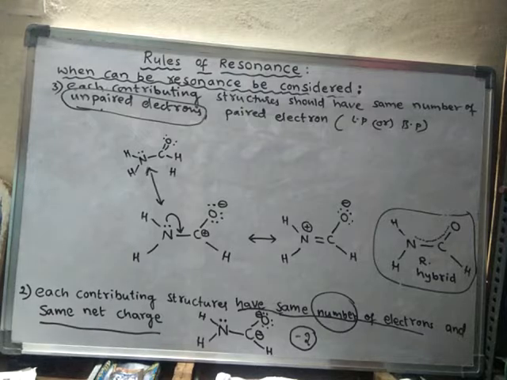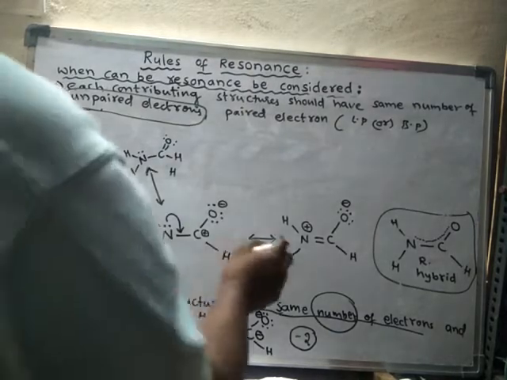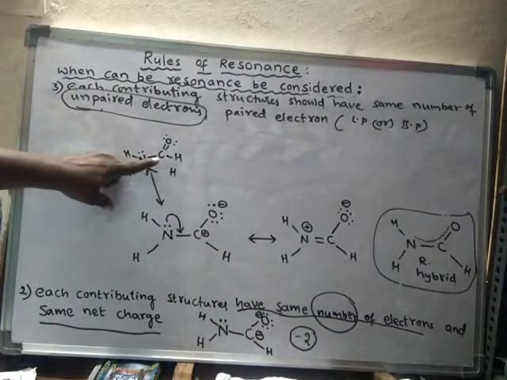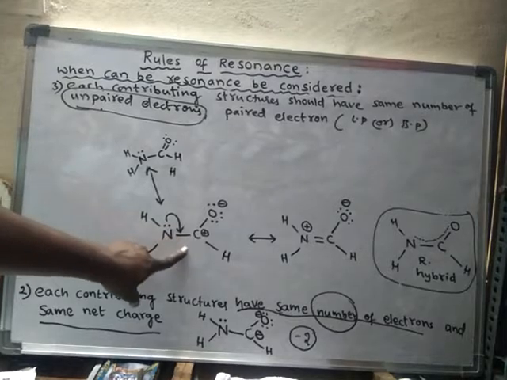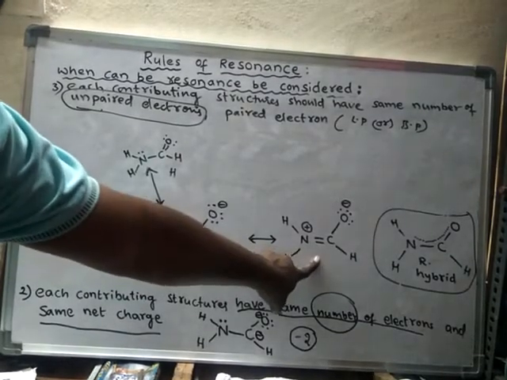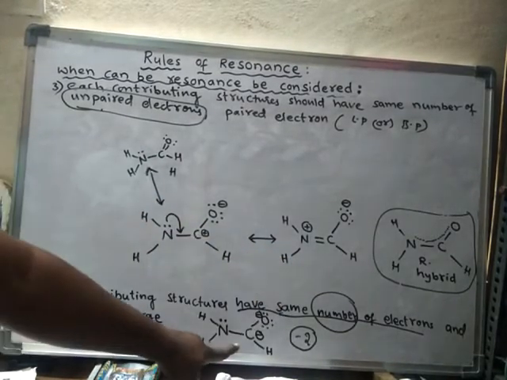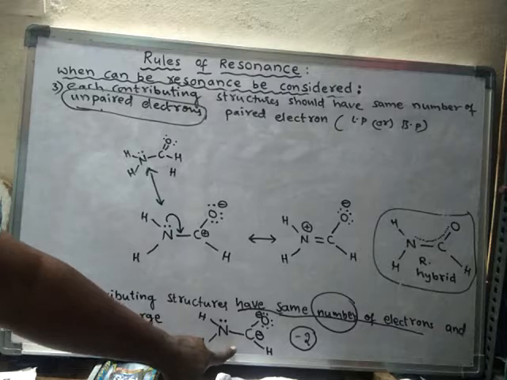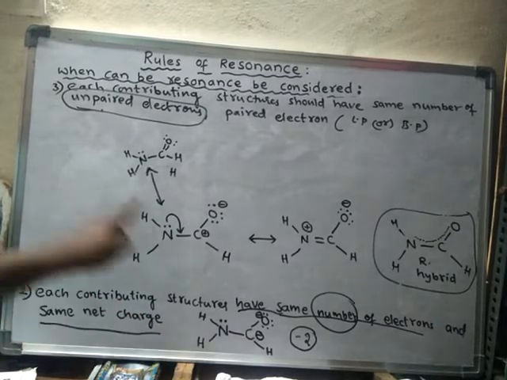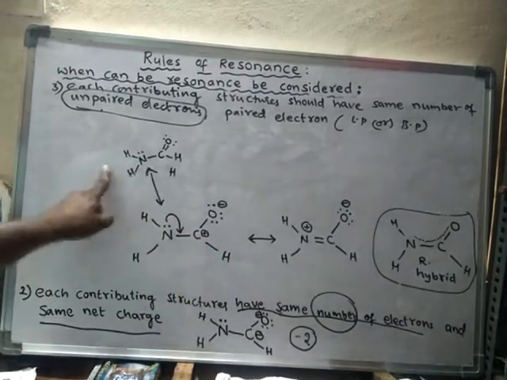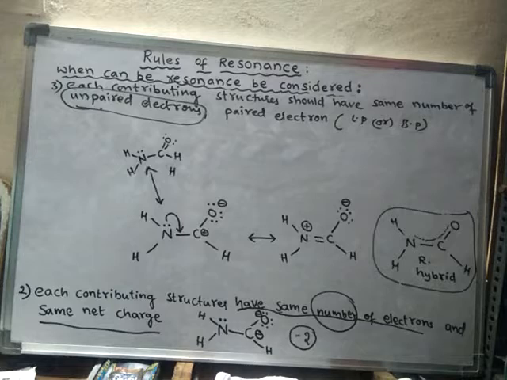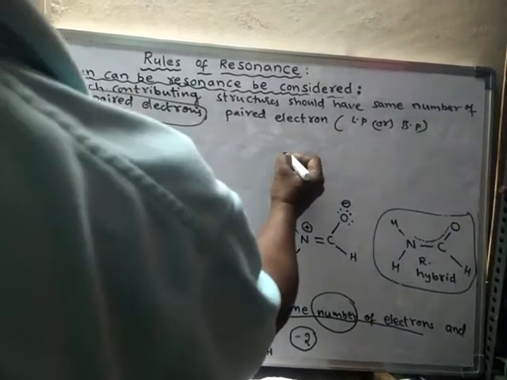If you consider these three structures, here there is no unpaired electron. Here also no unpaired electrons, and here also no unpaired electrons. But here the net charge is -2, whereas the net charge in all these three cases is 0. Let us consider another structure.